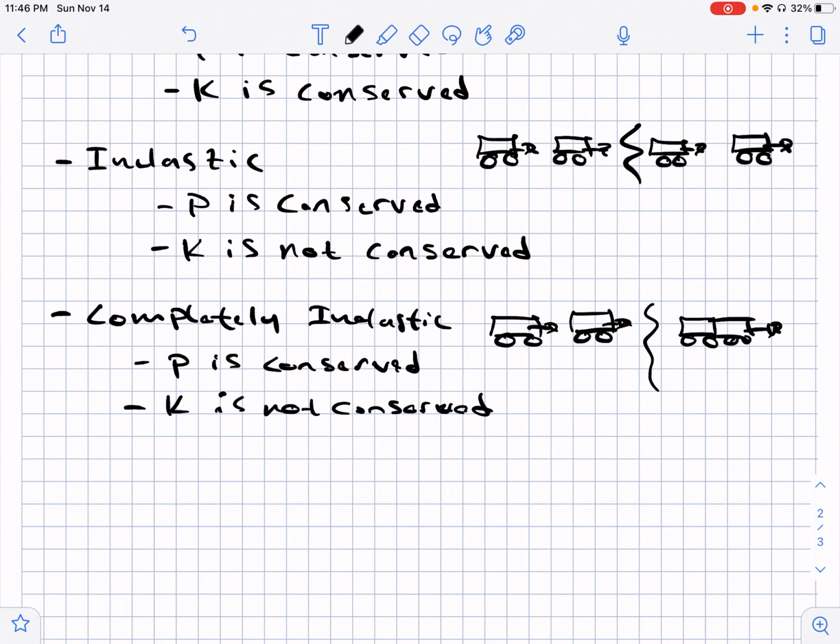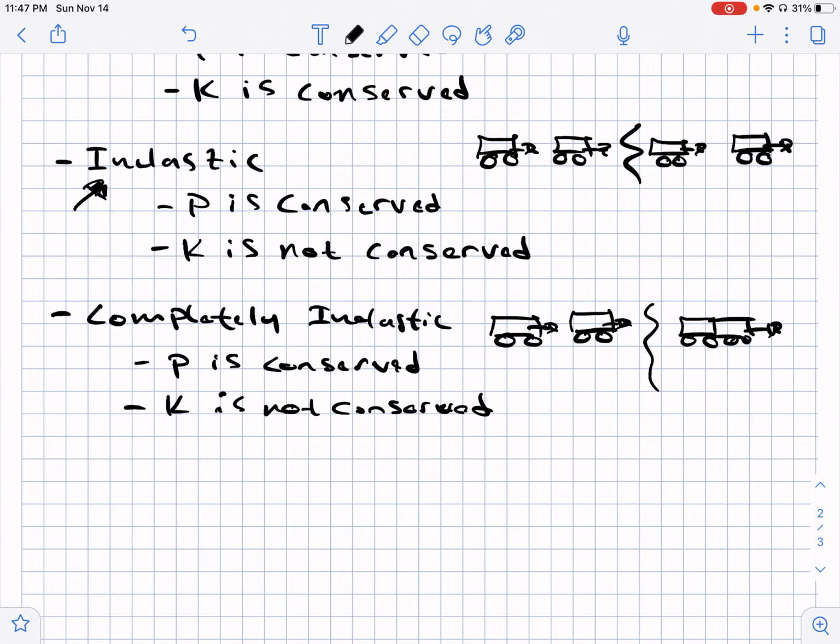In that situation, that would be a completely inelastic collision because your kinetic energy wasn't conserved, which is why we'd say it's inelastic, but then they stick together. So then you have a completely inelastic collision.